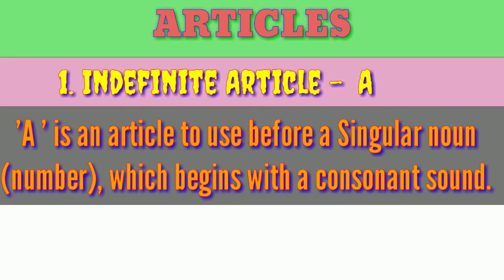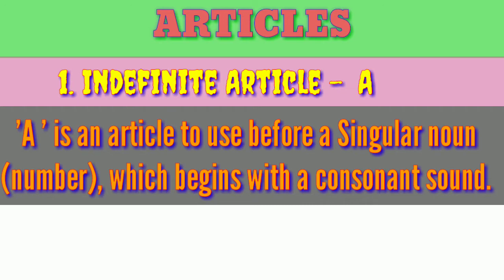A is an article to use before a singular noun, or in brackets, the number, which begins with a consonant sound.